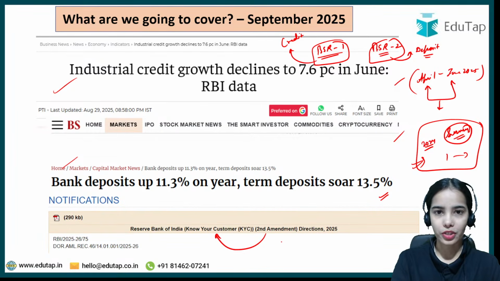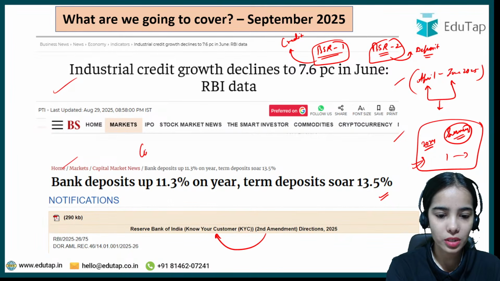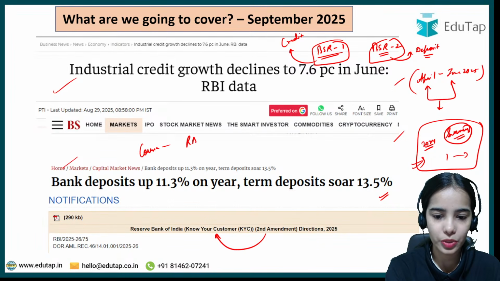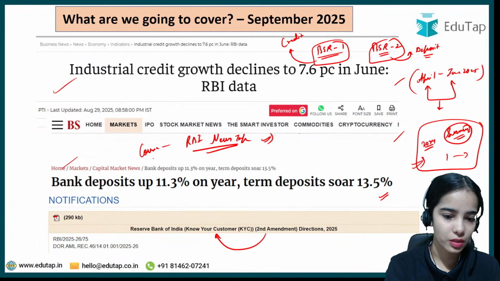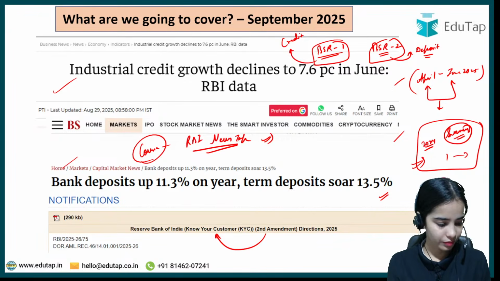Yes, correct, Guru Raja. We have already covered this in the course, in the RBI NewsTap session yesterday. Yes, you can leave. And I hope you have already given the feedback there.